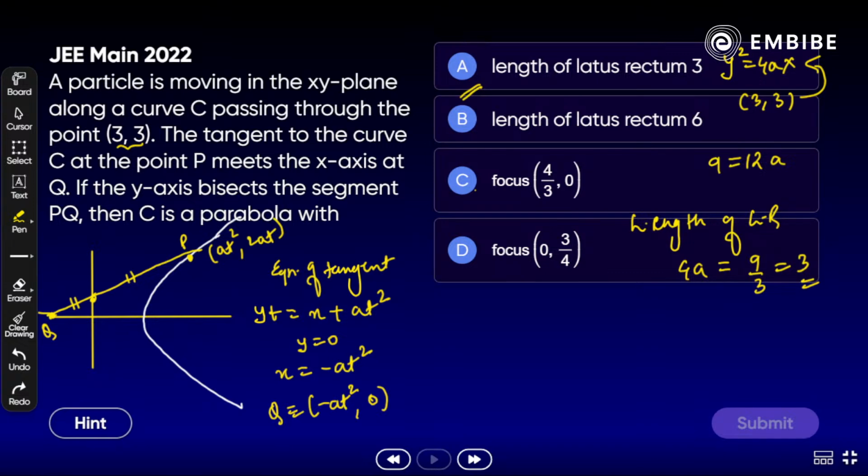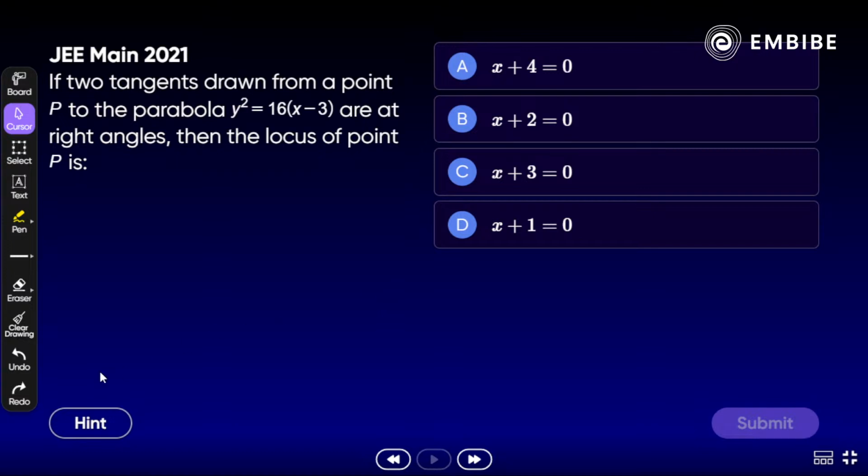All right. Focus on the next one here. What we have? Another one of the easiest questions. Yes, students, one more quite easy question. You can take it as homework as well, if you want to and are able to. Take a look here. If two tangents drawn from a point P to the parabola are at right angle, then what will be the locus of point P? Which option is correct? x + 1, x + 2, x + 3, x + 4, anyone?